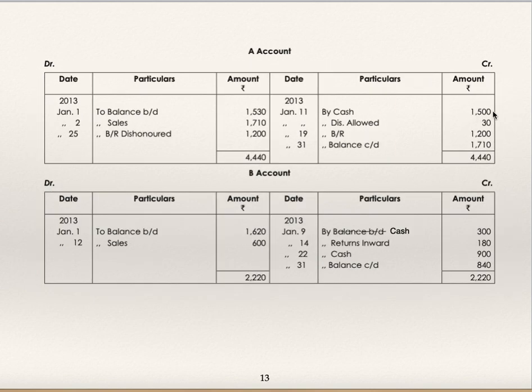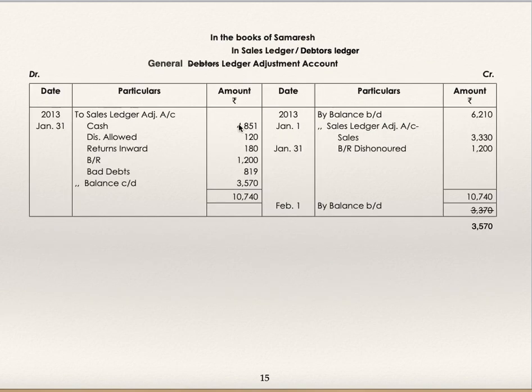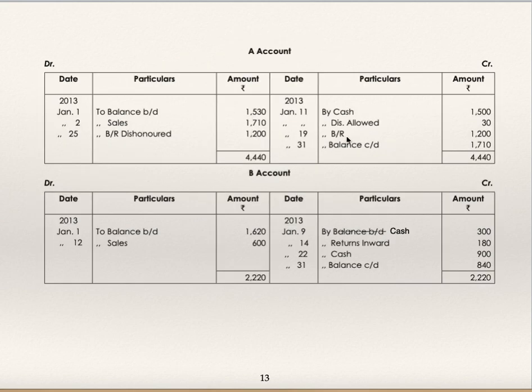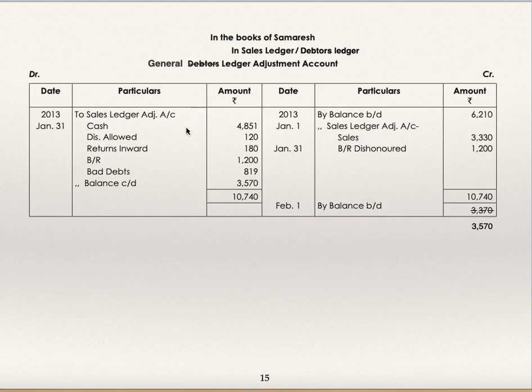Cash: 1500 plus 300 plus 900 plus 1800 plus 351. This is the total of cash. Then discount allowed 30 and 90. So total is 120.